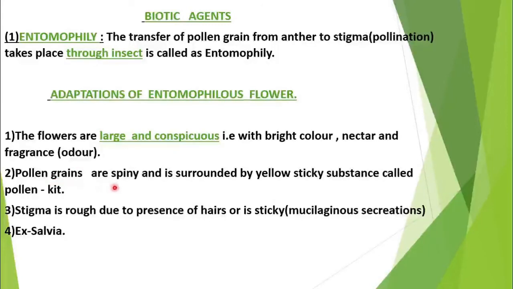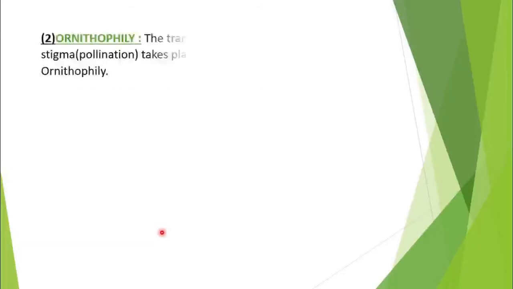Here the pollen grains are spiny or they are covered with a sticky substance called pollen kit, so that they can easily get stuck to the wings of the insect whenever the insect is visiting that flower. Here the stigma is rough, or there is presence of hair, or the stigma is sticky in nature, so that whenever the insect comes along with the pollen grain, the stigma can easily take the pollen grain. Best example is salvia.